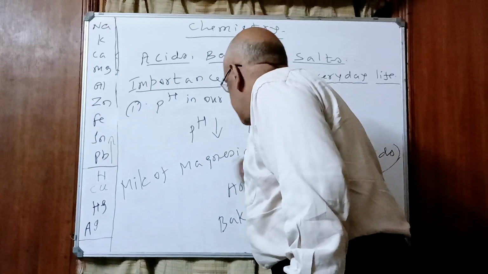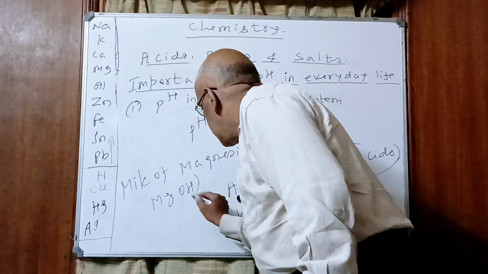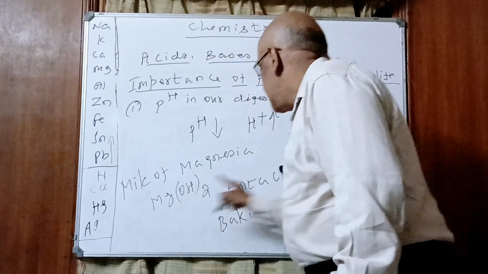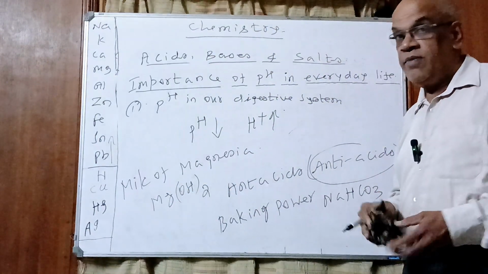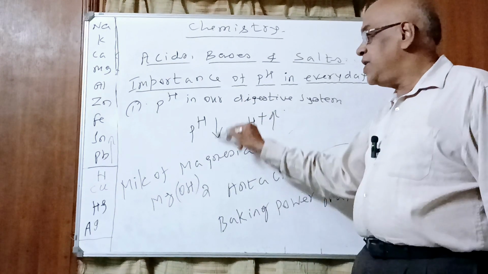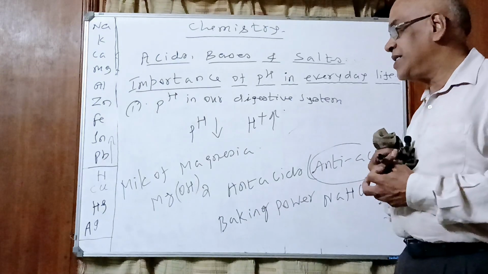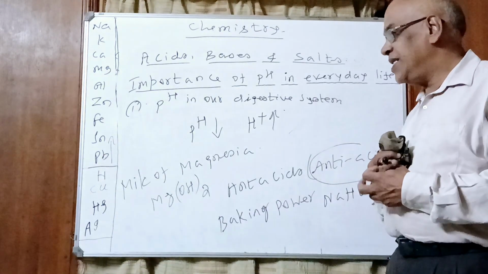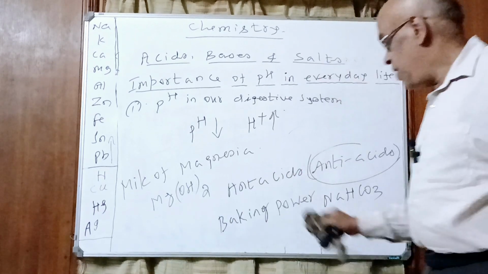What is milk of magnesia, children? Magnesium hydroxide. See, hydroxide is a base. It kills excess acid. Acid is required in the body, but it should not be excess. If excess acid, pH reduces, leading to burning and irritation in the stomach, which is called indigestion. Then we take antacid like milk of magnesia or baking powder.